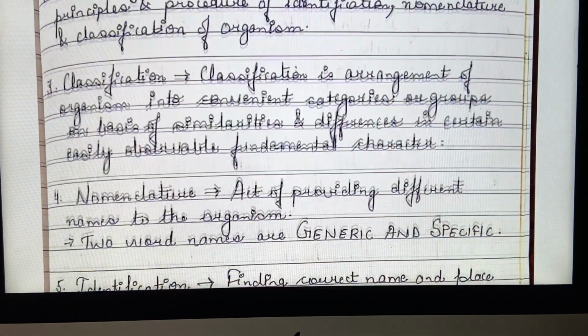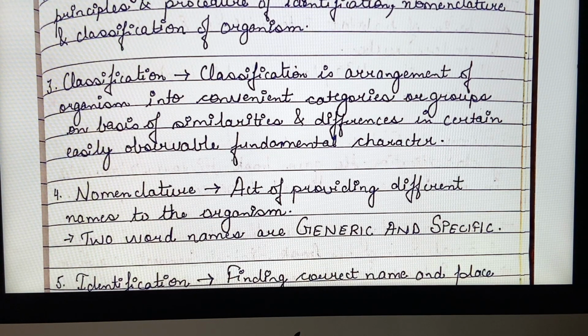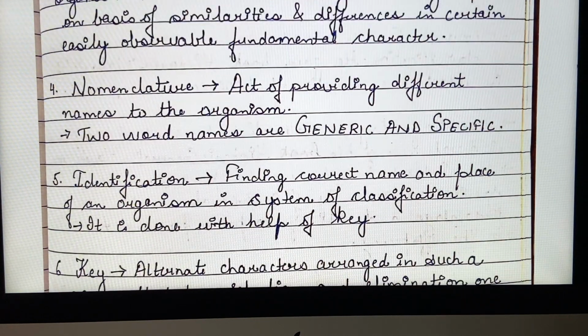Now let us move to the third definition, that is classification. Classification means arrangement of organisms into categories on the basis of certain similarities or differences. When we arrange the organisms into certain groups on the basis of their common characters, that is known as classification. Nomenclature means giving a name to the organism. Each organism has two names.